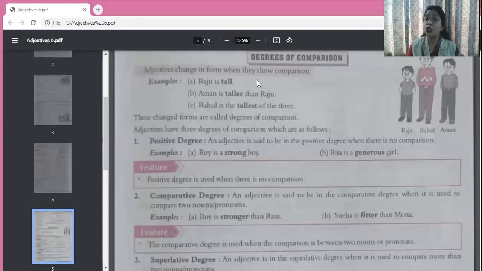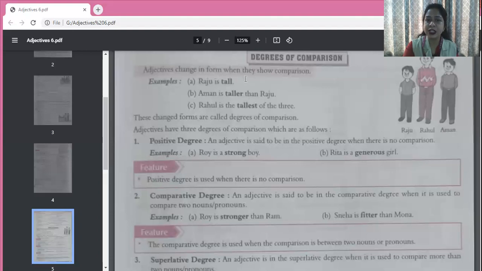Then Aman is taller than Raju. So now taller tells us that Aman and Raju are being compared, only two are being compared. And when the word tallest comes, Rahul is the tallest of the three, then we come to know that we are comparing among more than two things.